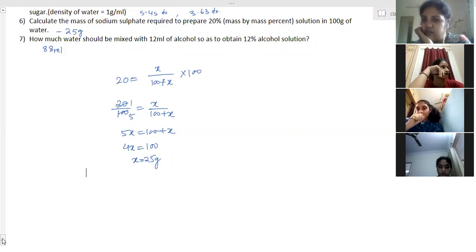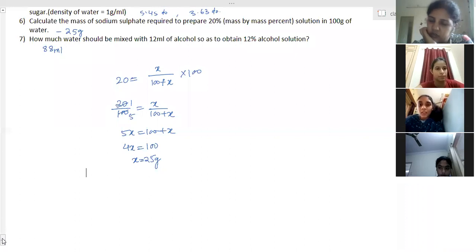Then the third one, distillation, sublimation, separating funnel, sedimentation and decantation. By using a separating funnel, two immiscible liquids are separated.